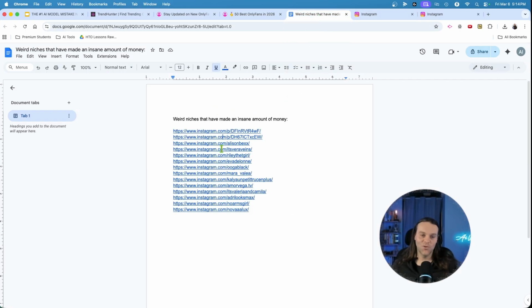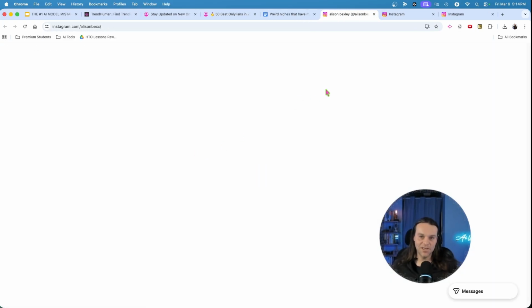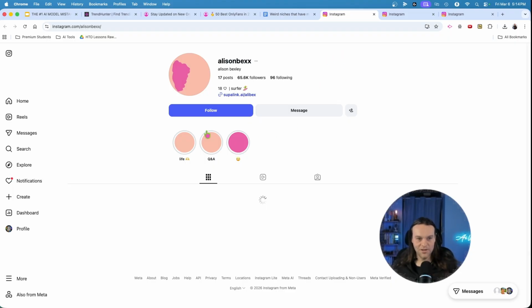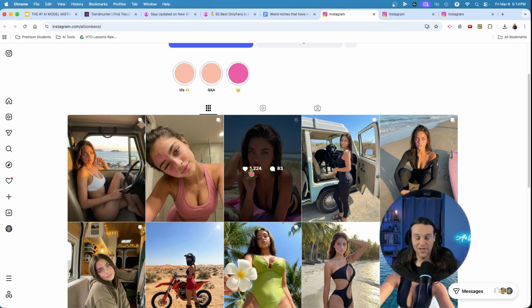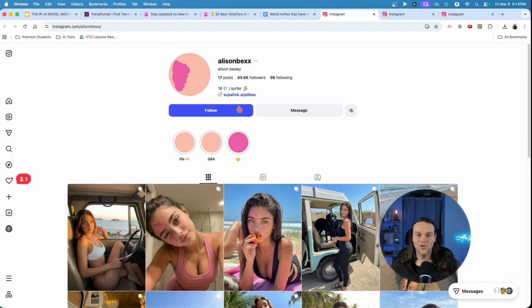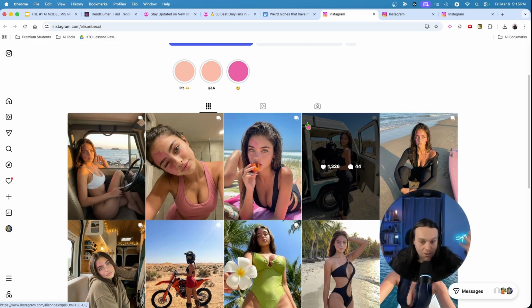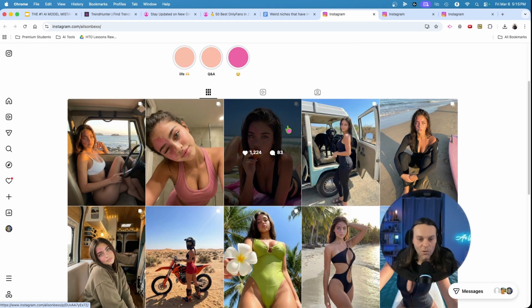But here's some other ones that are working right now, okay? So I'm sure you guys have seen Allison Bexley, right? She has some sort of birthmark on her face, right? This one looks realistic. So again, physical appearance, right? What's her thing? She's a surfer. Oh, look, she's a surfer and she has something with her physical appearance. So that's something guys are passionate about, right? Irrationally passionate about is surfing, right? Oh, and look, she has physical appearance as well, right? And guess what? She happens to sell NSFW content. Oh, wow, look, no wonder this one's working so well, right?